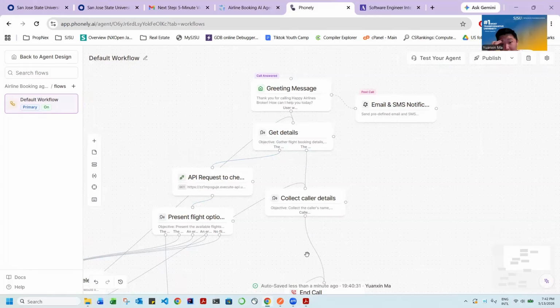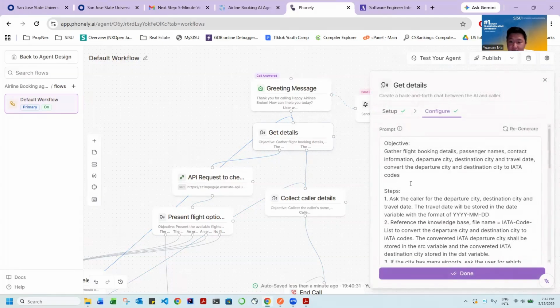Moving on to the project, which you tasked me to do. The overview is to create a fully AI application that answers calls when users want to book a flight. Firstly, we start with the greeting message. We could say, "Thank you for calling Happy Airlines broker. How can I help you today?" After the user replies, "I need to book a flight," we move on to getting the details.